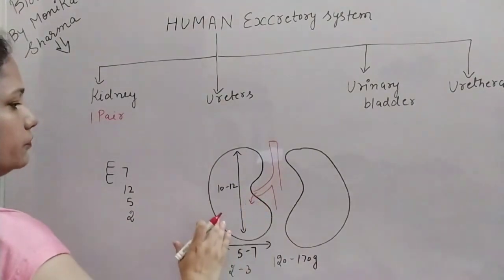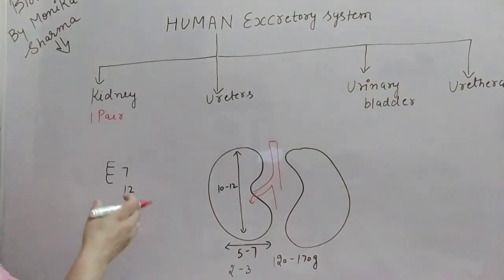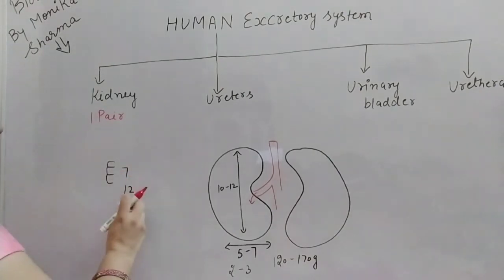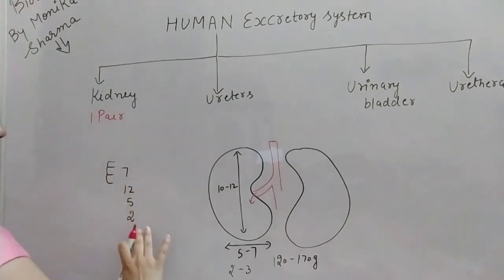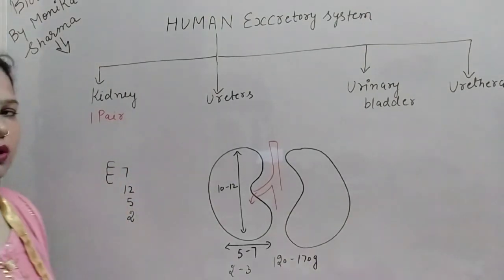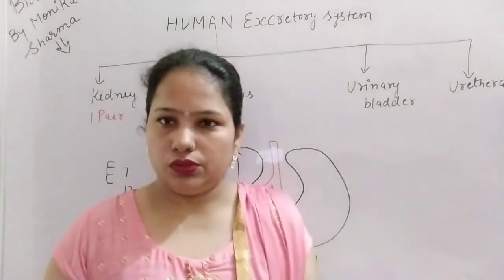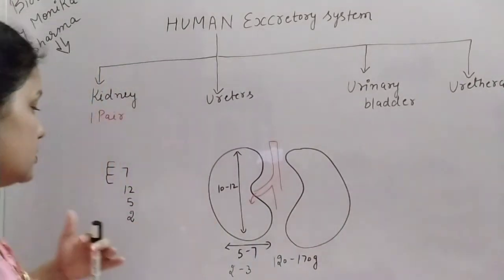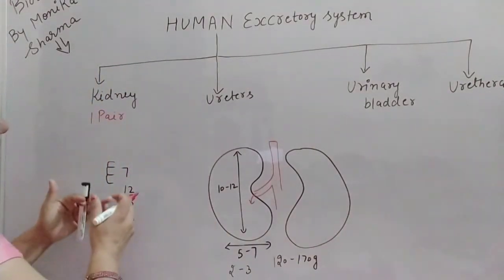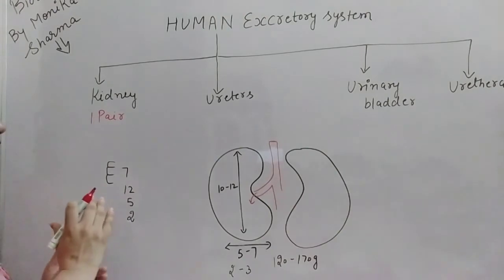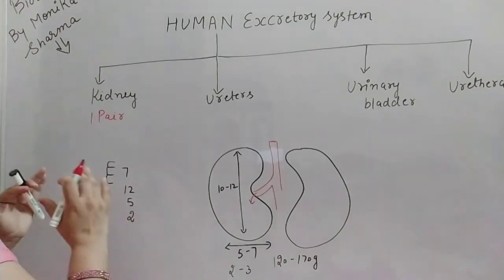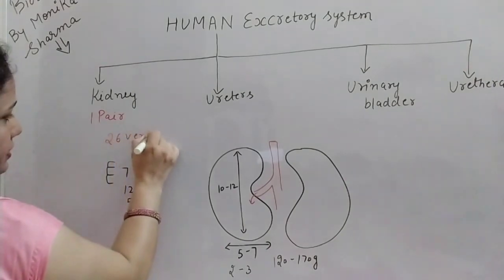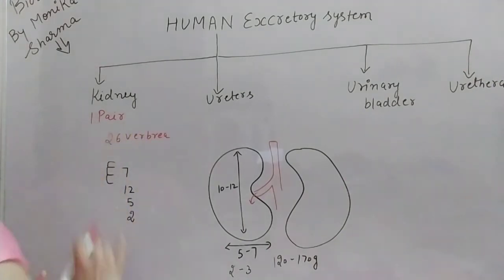It is situated between the last thoracic vertebrae and the third lumbar vertebrae of our vertebral column. So our vertebral column means our backbone, and the kidney is present in our abdomen, from the last thoracic vertebra to the third lumbar vertebra. In human beings, a total of 26 vertebrae are present in the vertebral column.